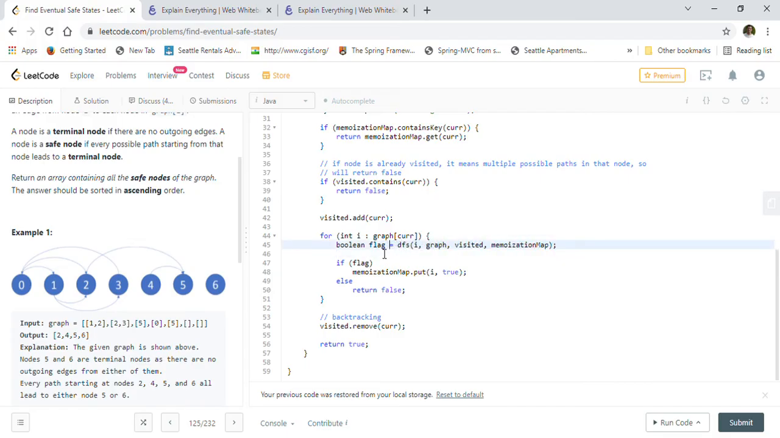And then we are getting this flag, and if the flag is true, we will just put it into our memoization. The memoization map is used to store the safe nodes here. Otherwise we will return false. If the flag is false, it is false. And after we come out of this for loop, we want to remove the current node that we have visited, because this is backtracking. And we should return true. So this is how the DFS works.